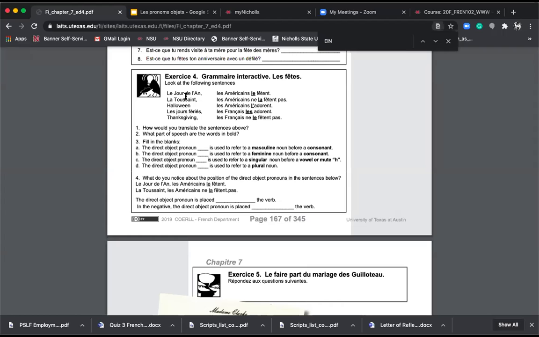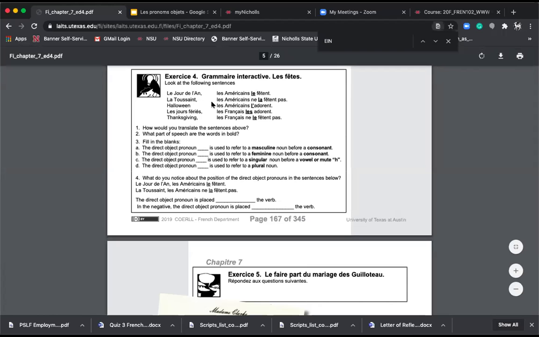Halloween, les Américains l'adorent. So why is it L apostrophe? It's because adore begins with an A. Les Américains l'adorent. Les jours fériés, les Français les adorent. The French love them. So the Americans love Halloween, they love it. The French love days off, les jours fériés. The French love them. Thanksgiving, les Français ne le fêtent pas. So le refers back to Thanksgiving. The French do not celebrate it.